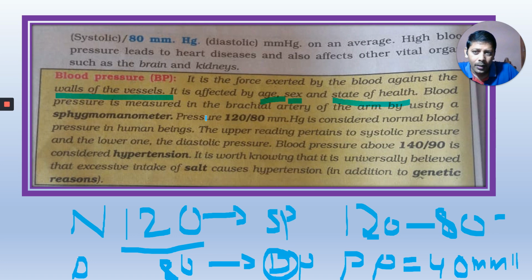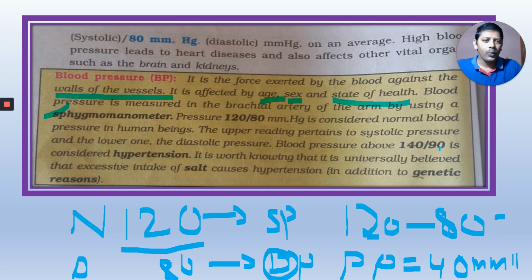Blood pressure is measured in the brachial artery of the arm using a sphygmomanometer. A sphygmomanometer is a device used to measure blood pressure. 120 by 80 mmHg is considered normal blood pressure in human beings. The upper reading relates to systolic pressure, and the lower one is the diastolic pressure.